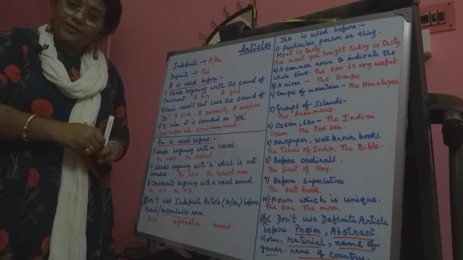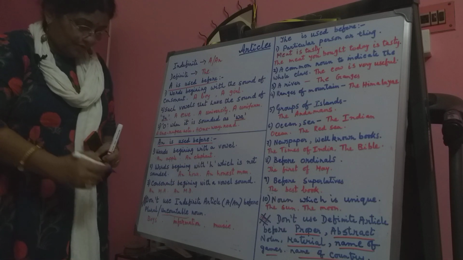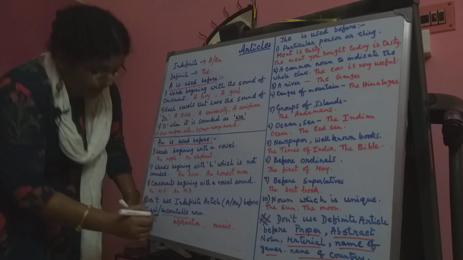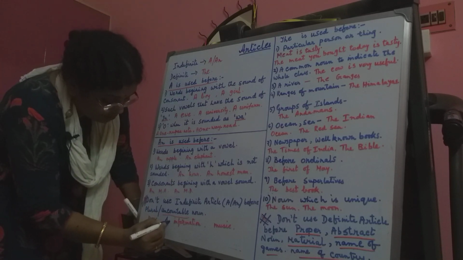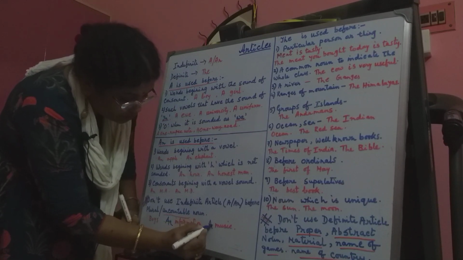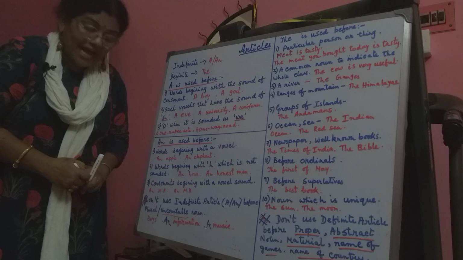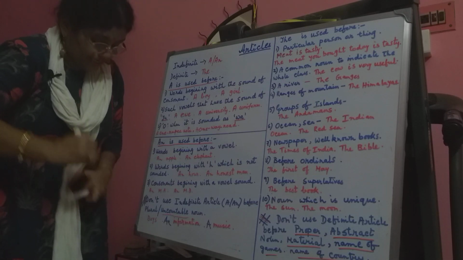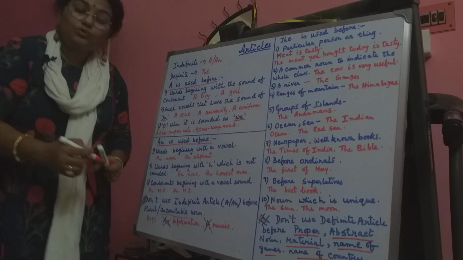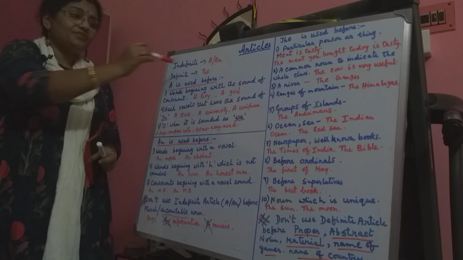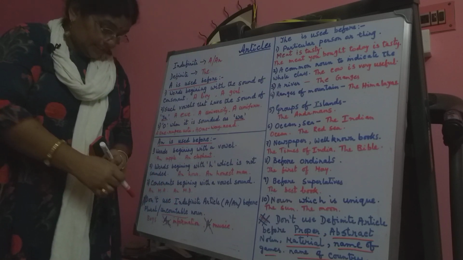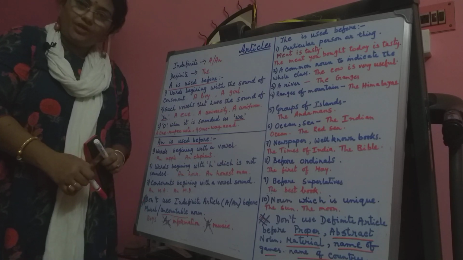I already taught you uncountable nouns, for example, information. This is an uncountable noun. If I write an information, or a music, which is also an uncountable noun, it is not correct. So we will not use an indefinite article before an uncountable noun. This is very important.